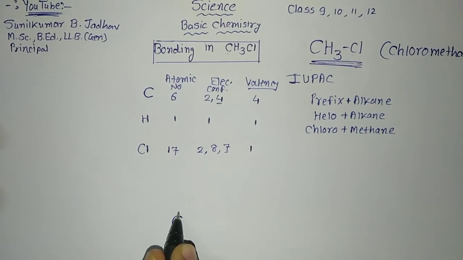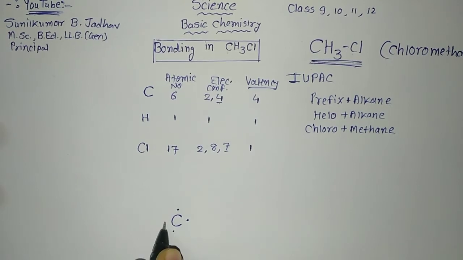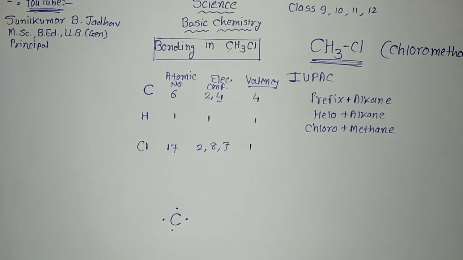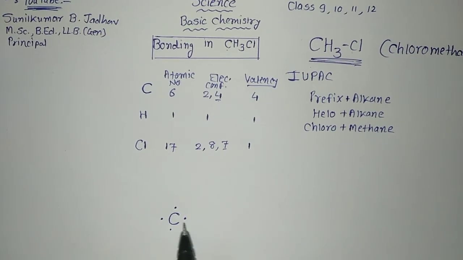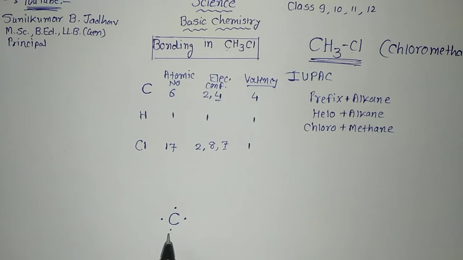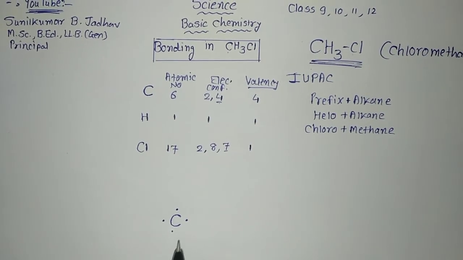Carbon, I will write it here. That is 1, 2, 3 and 4. This is 4 electrons around the carbon. Only the outermost electrons we have to show around the symbol of the element in the electron dot structure. Here we are showing the electron dot structure.